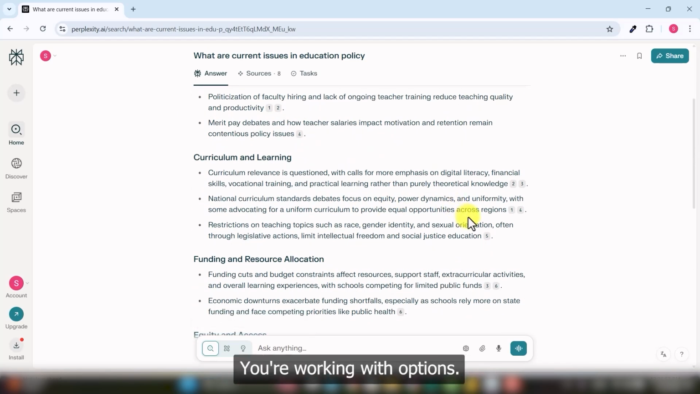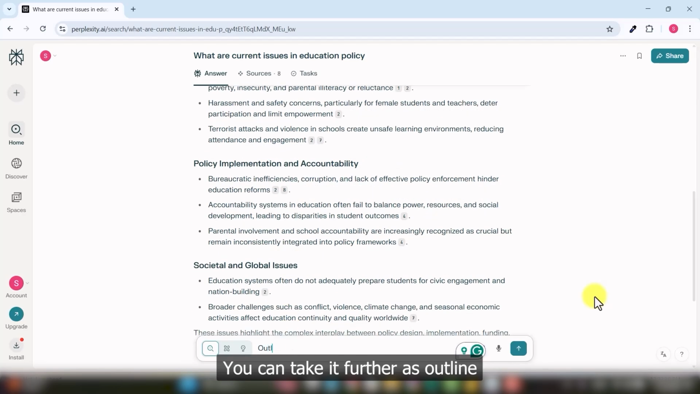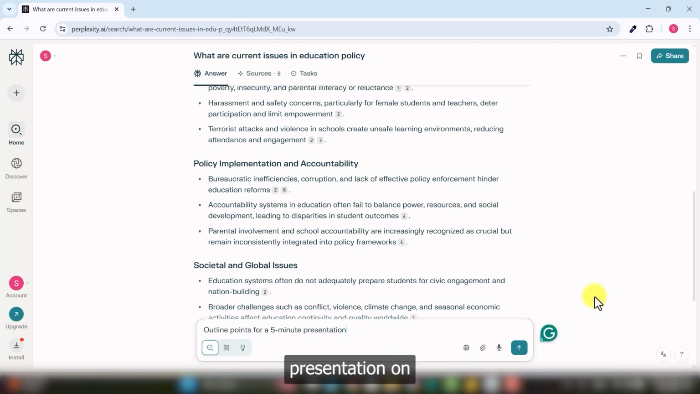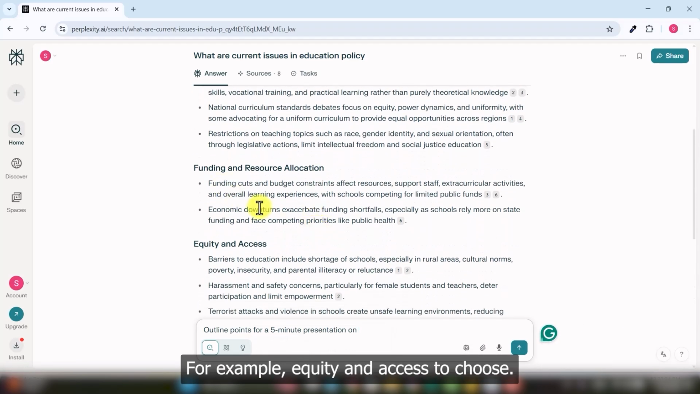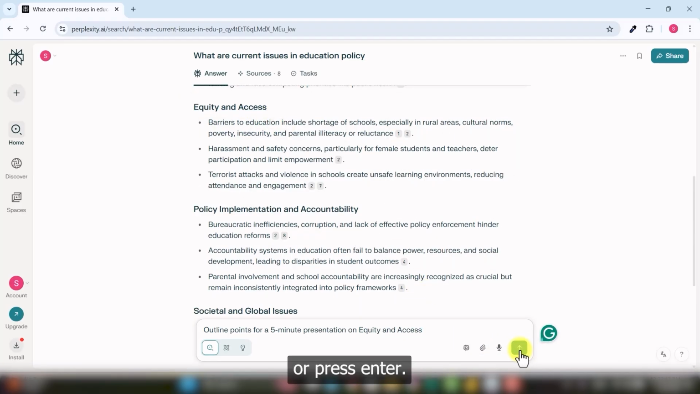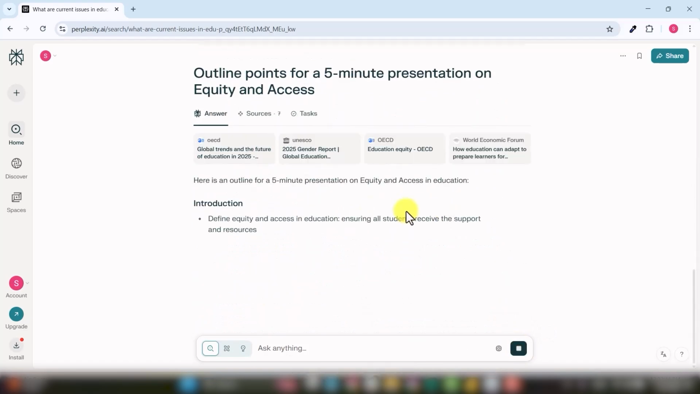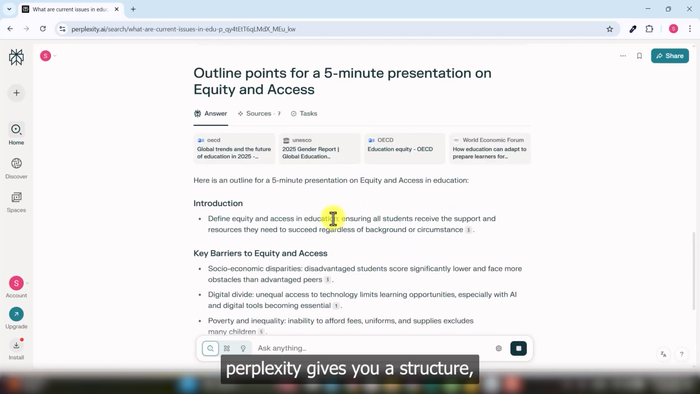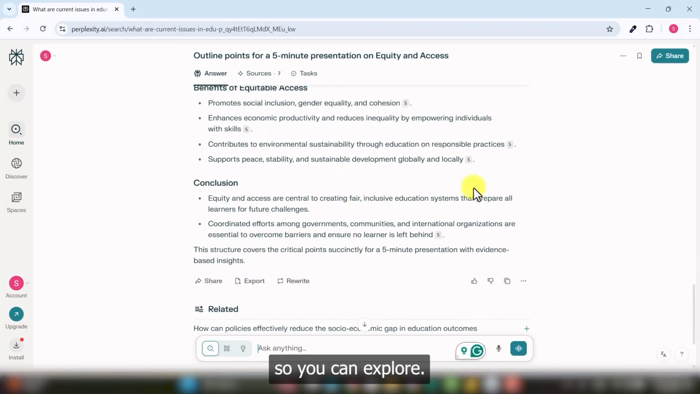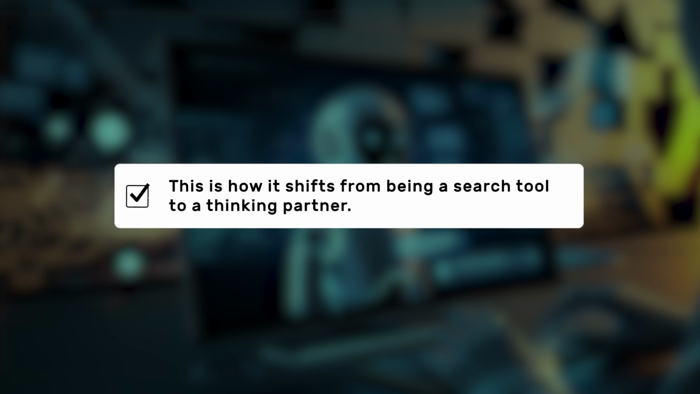You are working with options. You can take it further: outline points for a 5-minute presentation on... Here you can choose any of these. For example, equity and access. You choose, you copy that and paste it in here. And you can just click on this or press enter. Perplexity gives you a structure: causes, effects, data points, and possible solutions. So you can explore. This is how it shifts from being a search tool to a thinking partner.